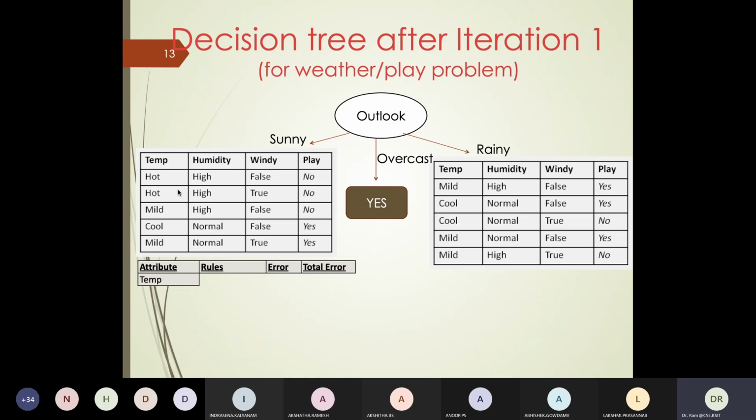What would the error be for humidity and windiness? If somebody is done, you can speak out. If you're working, that's still fine.